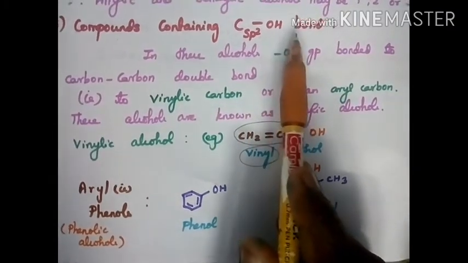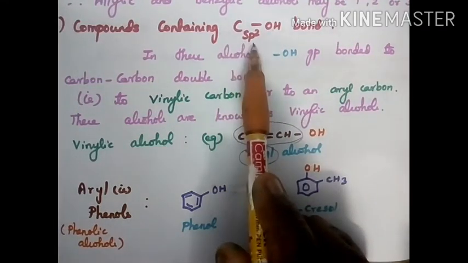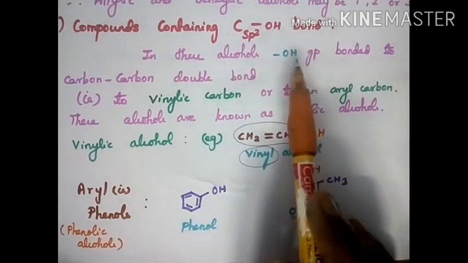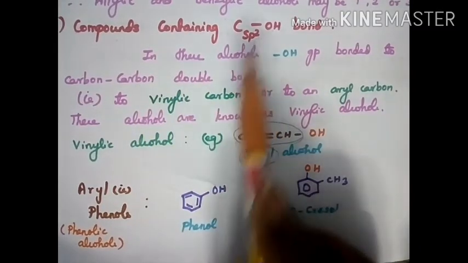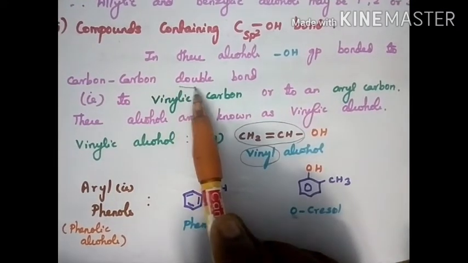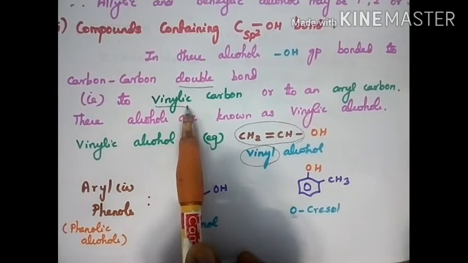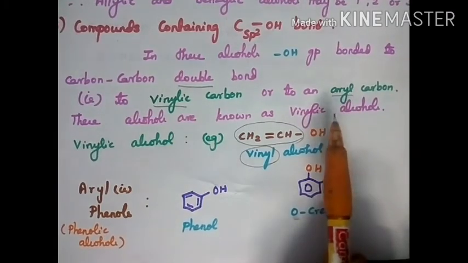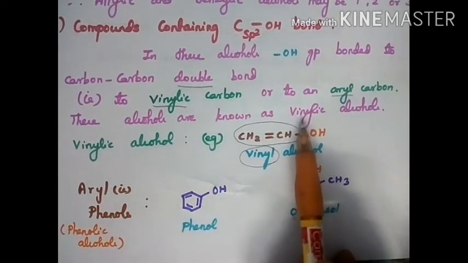Where the OH group is attached to a carbon in the sp2 hybridized state. That is, in these alcohols the OH is directly bonded to the carbon-carbon double bond. sp2 means double bond. That is called a vinylic carbon, and also aryl, since in the benzene ring we also have a double bond. So these alcohols are known as vinylic alcohols.